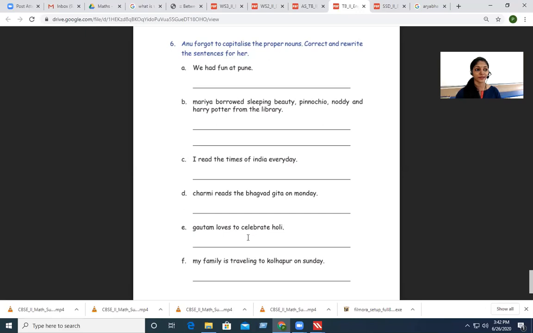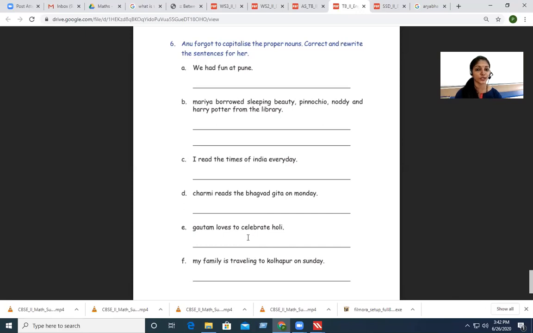I hope it is done. Now let me discuss the second one. Maria borrowed Sleeping Beauty, Pinocchio, Noddy, and Harry Potter from the library. So she has borrowed the books from the library and they have mentioned the name of the books as well as the name of the girl, isn't it?